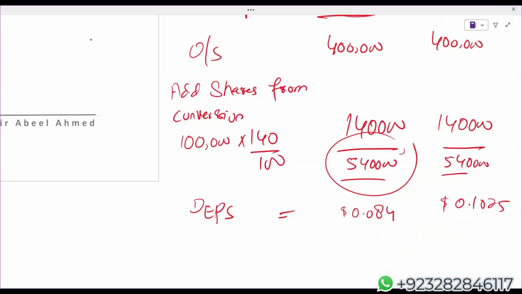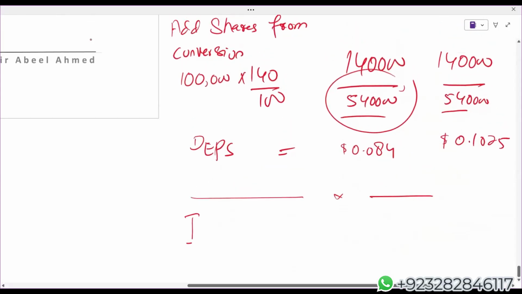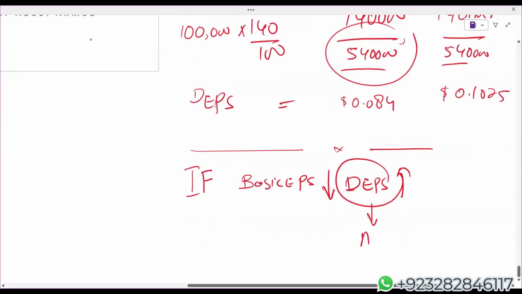Okay. Always remember one point. It rarely happens, but there is a possibility. If basic EPS is lower and diluted EPS is higher, then this diluted EPS is actually considered anti-dilutive. If you come across a question where your diluted becomes even more than the basic, it is rarely possible, but it is possible only in case of convertible bonds.